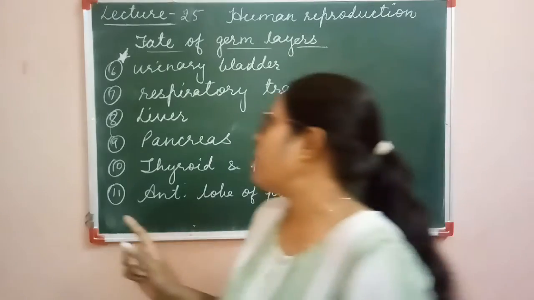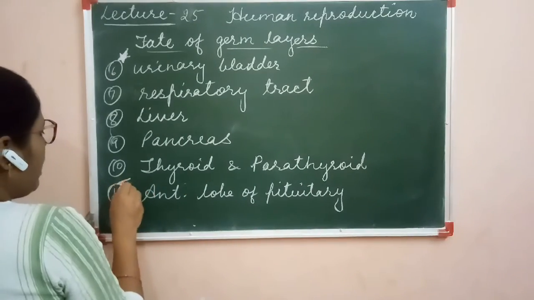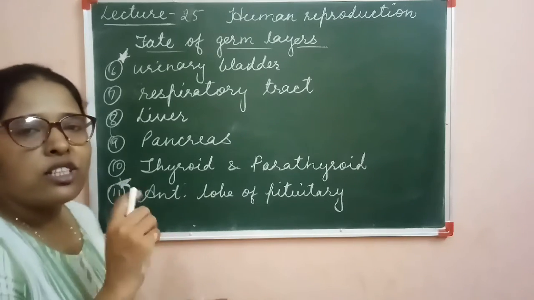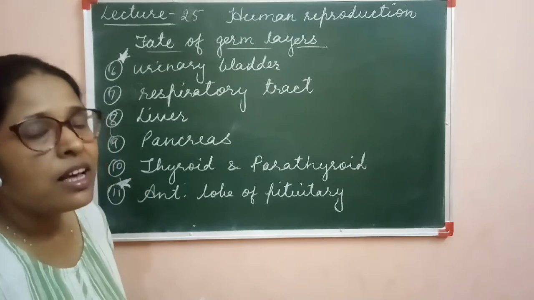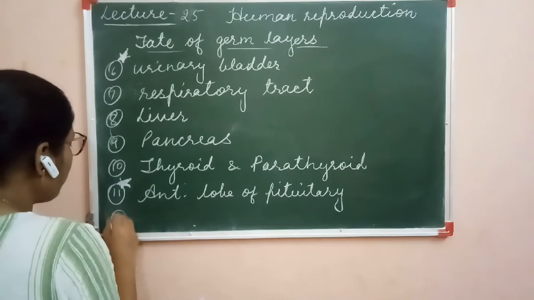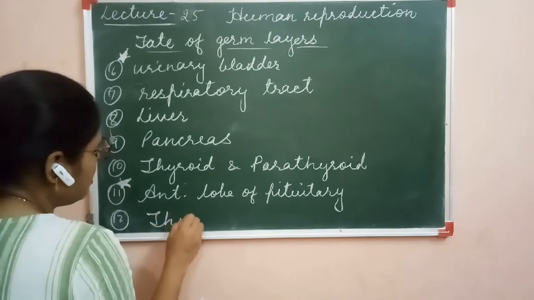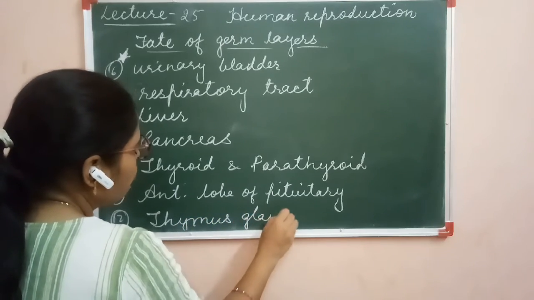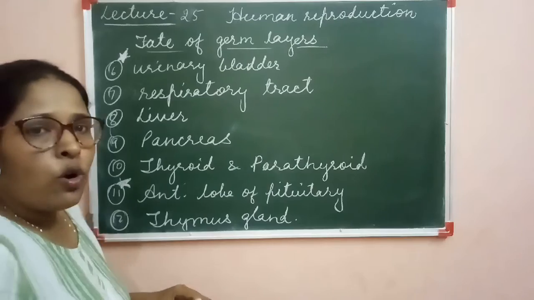So you have to remember, only the anterior lobe of pituitary gland is endodermal in origin, and the rest of the pituitary gland is ectodermal in origin. The last one is the thymus gland. So these are the organs which are endodermal in origin.